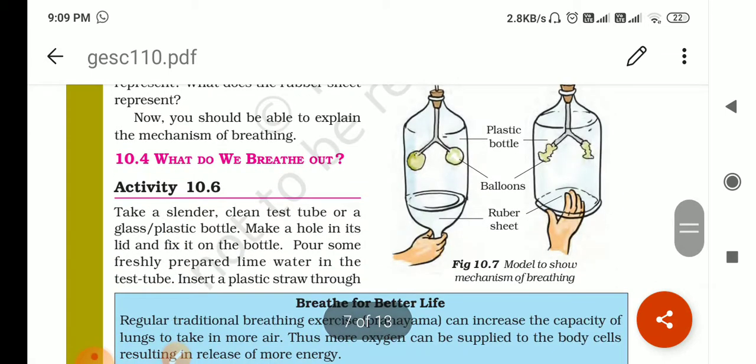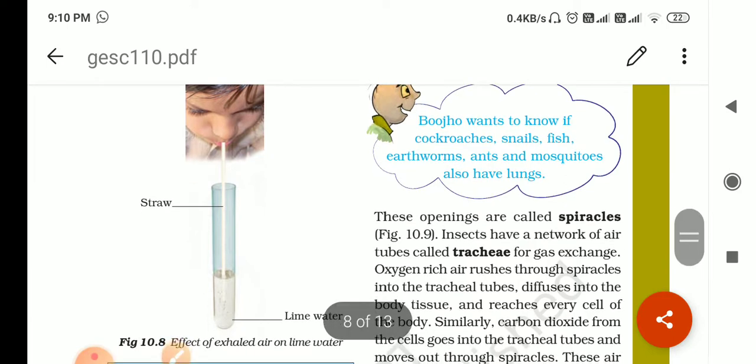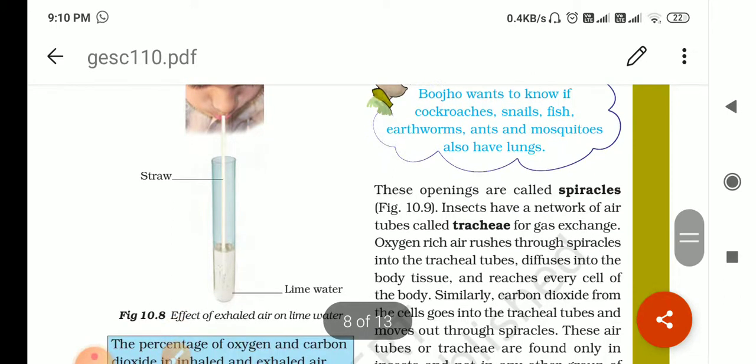Okay, then in the exhaled air, we know the maximum amount is carbon dioxide, that it is rich in carbon dioxide. Then how can we prove the exhaled air has more carbon dioxide? For that, we can do one experiment: effect of the exhaled air on lime water. We have to take freshly prepared lime water. Lime water means chuna paani, water of lime. You have to soak it overnight. Then in the morning, the clear water comes up on top. That is the lime water.